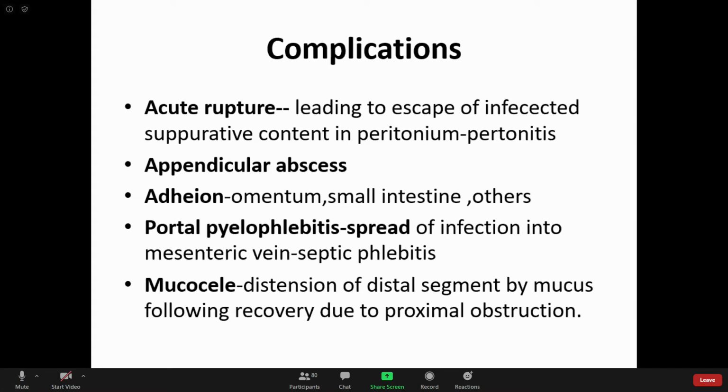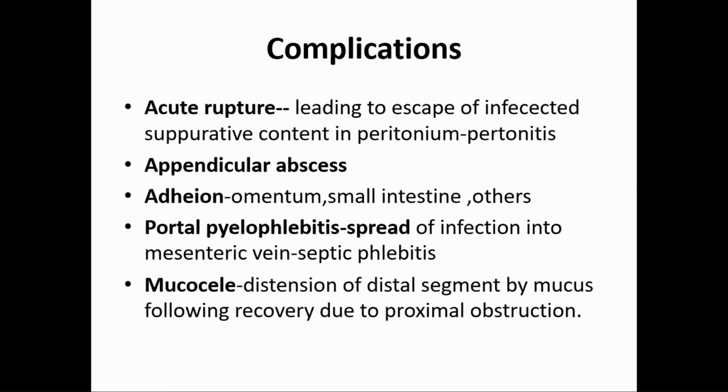Then there is thrombosis of the vessels, and of course another one, constipation, that is a lack of roughage. Pathogenesis is mainly obstruction of the lumen, leading to increased luminal pressure, leading to increased venous pressure and venous obstruction, leading to ischemia, later necrosis, superadded infection, and acute appendicitis. So that is the pathogenesis and etiology.